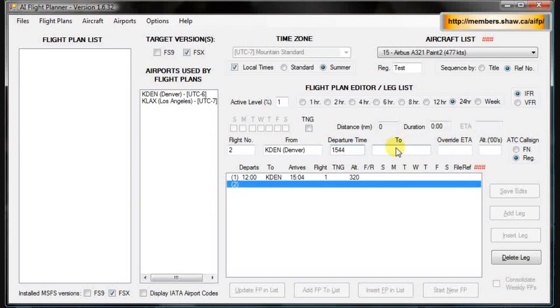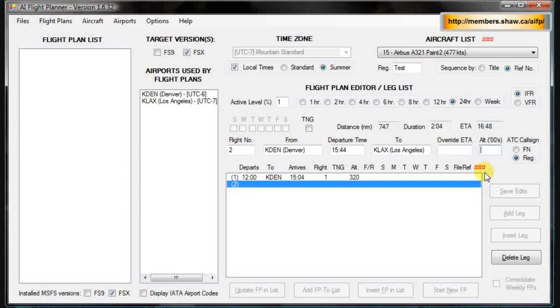That's when it'll start talking to air traffic control and getting ready to go. It's not going to take off exactly at that time. That's just when it's going to start going through its pre-flights to get ready to leave. So give that a couple minutes wiggle room, just so you're not worried if it doesn't go the very second you have it selected. And now we'll just have it go back to Los Angeles. And once again, it'll give us the same distance and everything, because we're just going right back to the same spot. We don't need to override the ETA for this one.